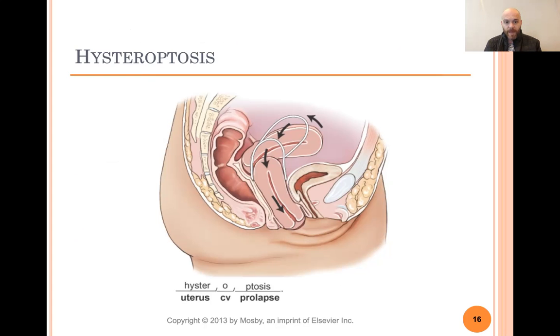Here's a picture of a hysteroptosis where the uterus is prolapsing, and you can see by the picture, if you follow the arrows, if you start at the top, the uterus is supposed to be in that almost horizontal location. But then as it starts to protrude and prolapse, it goes further and further down and becomes vertical and almost starts protruding out of the outside of the body.